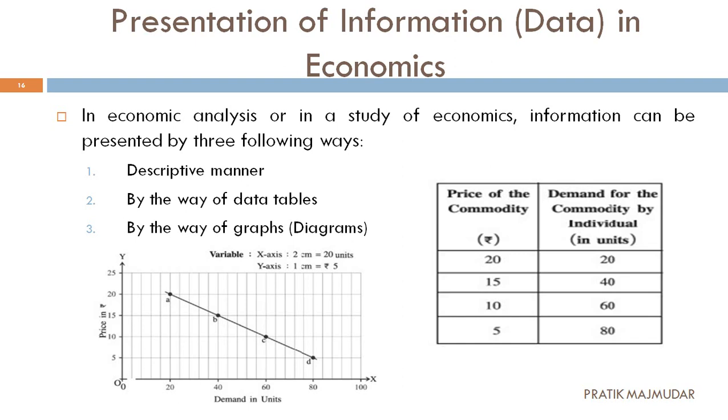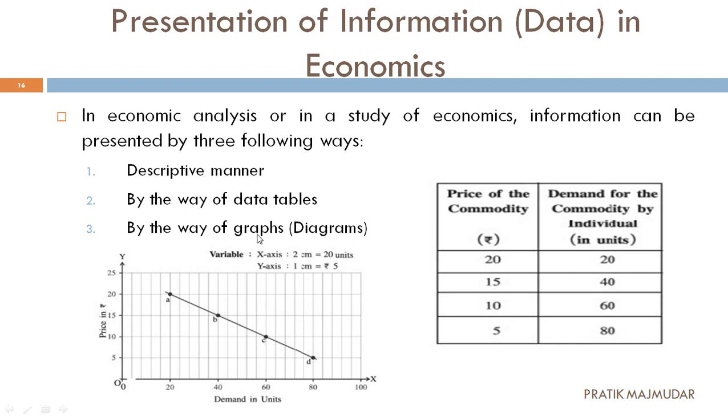Here you can see the data table where the price of the commodity is written, and the demand for the particular product is written. When the price is 20 rupees, the demand is 20 units. When the price is decreased, the demand increases to 40. When the price is decreased again to 10 rupees, the demand comes to 60, and when the price of that particular product becomes 5, the demand becomes 80. So this is the data table. In this way, you can also show all the information.